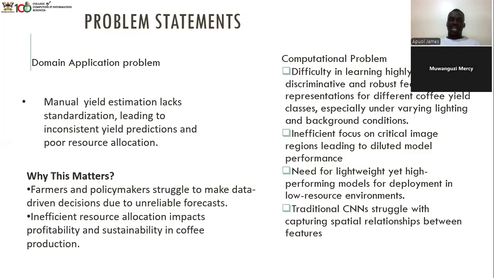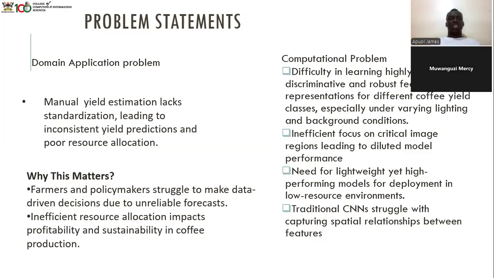Let's talk about contrastive learning computational problems. There's difficulty in learning highly discriminative and robust feature representations for different coffee yield classes, especially under various lighting and background conditions. Why is this important? Contrastive learning forces the model to learn features that differentiate similar and dissimilar samples, making feature extraction stronger and generalized.